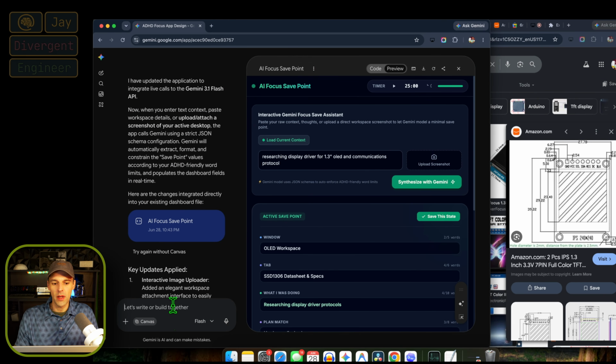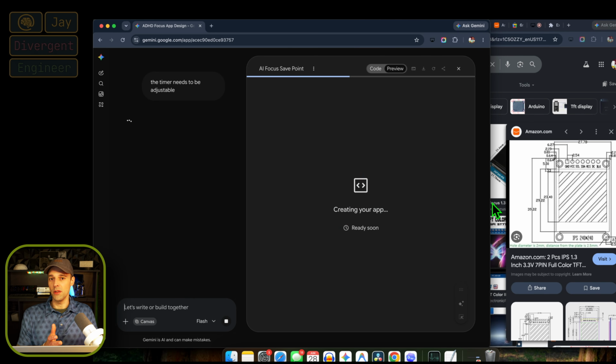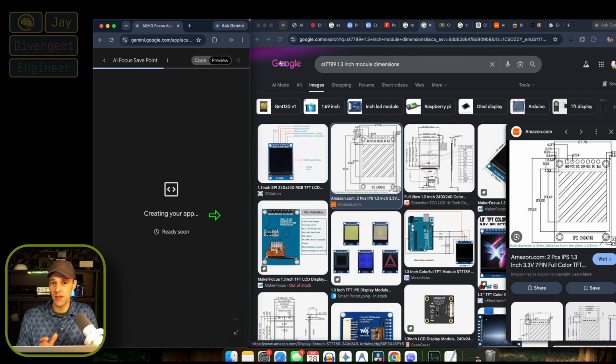And remember, if you want to play around with any of these settings, you can come down here and tell Gemini to change anything you want, whether it be the colors or the style. If you like more visuals, if you like the font to be larger, anything you want, you could just tell Gemini what to do. I tried to give you the best possible prompt to start this off with so you can be successful and stay on track and be able to restart with your tasks or your studying.